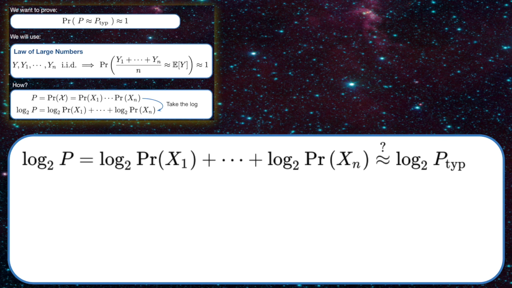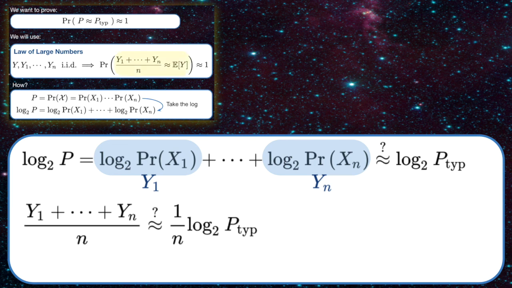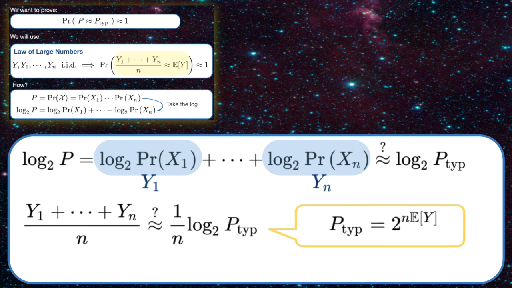Now let's denote log base 2 of the probability of x1 as y1, log base 2 of the probability of x2 as y2, and so on. After dividing both sides by n, we get this equation, which looks very similar to the one inside the probability in the law of large numbers. In fact, if we let p typical be 2 to the n times the expected value of y, this equation becomes exactly the one in the law of large numbers. Hence, this approximate equality holds with probability almost 1. This completes the proof.